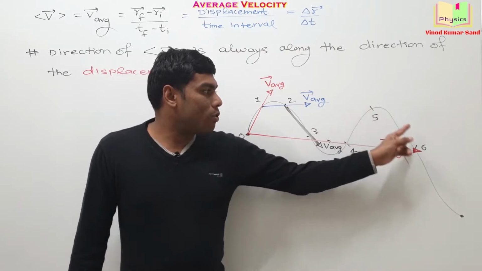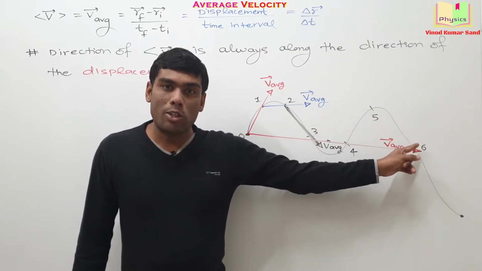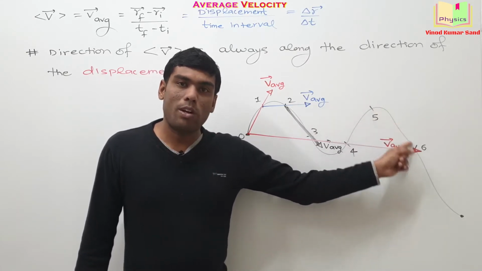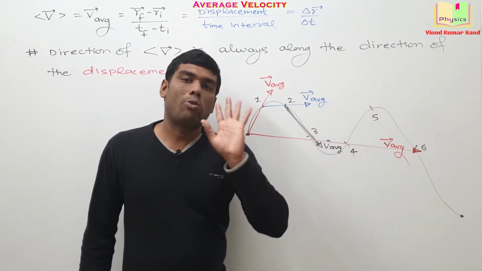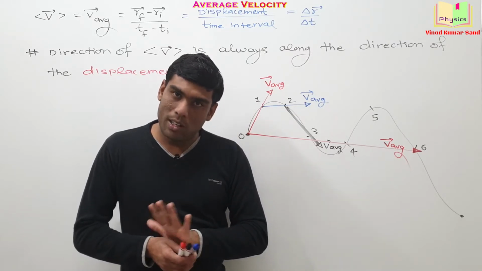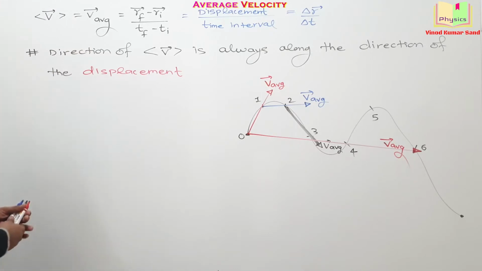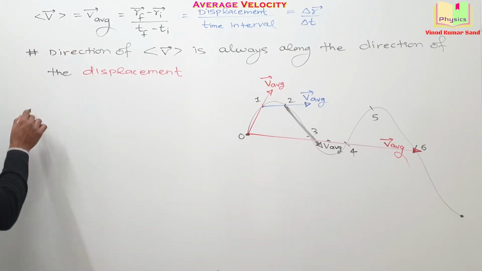Suppose the particle is going from 5 to 6 and you want the direction of the average velocity, then you check the direction of the displacement from 5 to 6. That will give you the direction of average velocity. Okay. Note it down. Then we'll be taking up another important point.